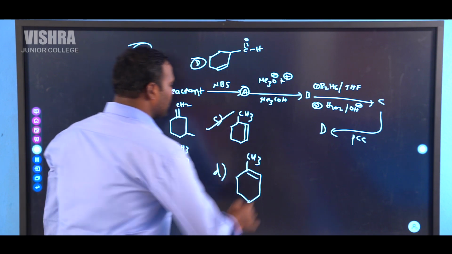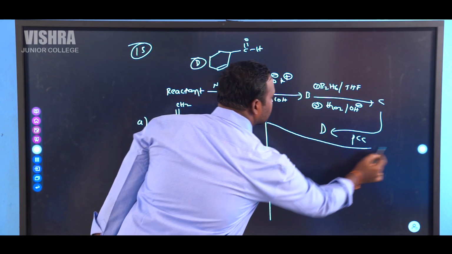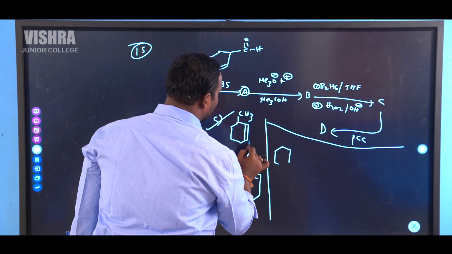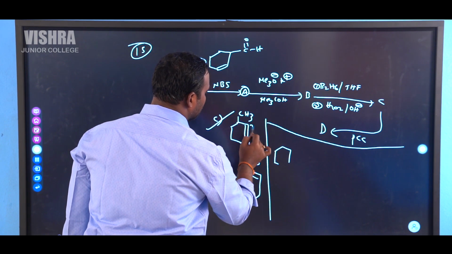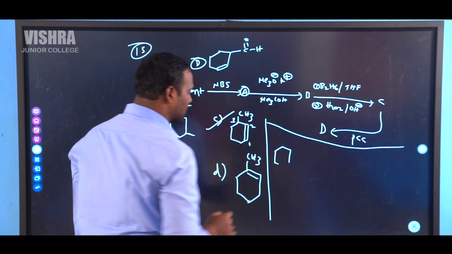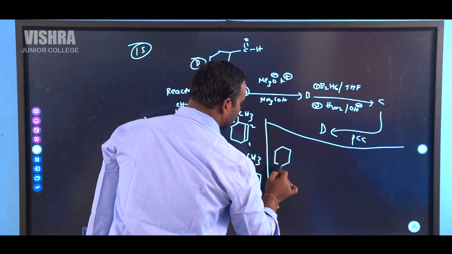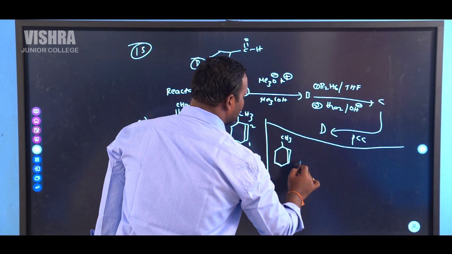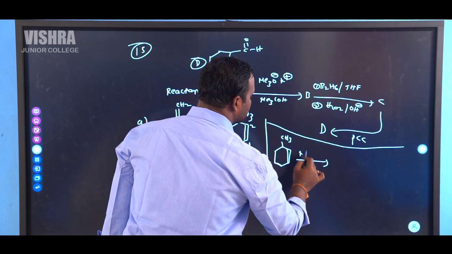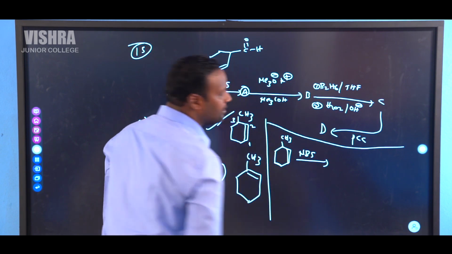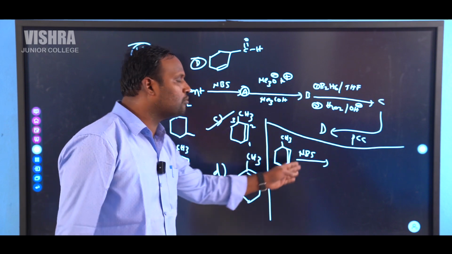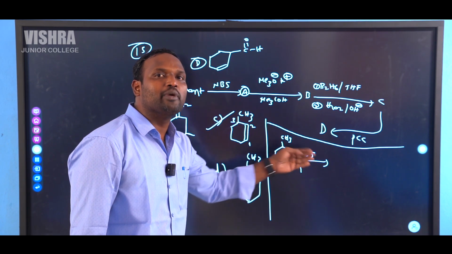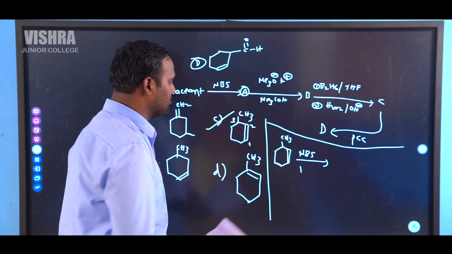Because if you take C, that is 3-methylcyclohexene. Whenever 3-methylcyclohexene is treated with NBS, N-bromosuccinimide, what is the importance of N-bromosuccinimide? It is used for allylic bromination or benzylic bromination.